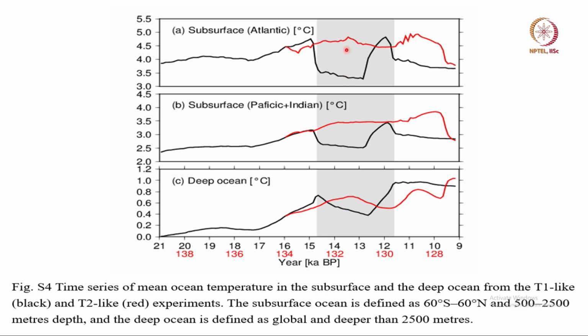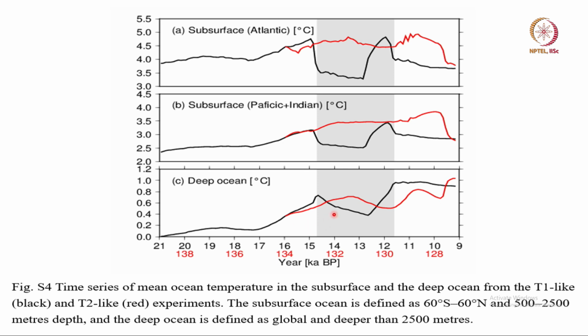The red line corresponds to the last interglacial, that is 130,000 years ago, and the black line corresponds to the most recent deglaciation which occurred around 15,000 years ago.